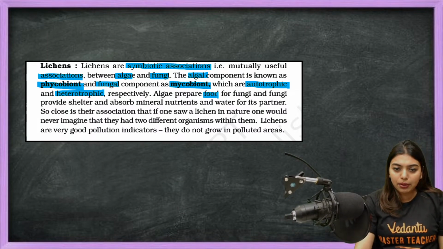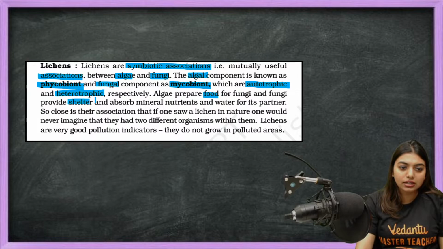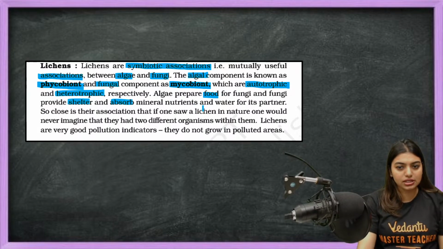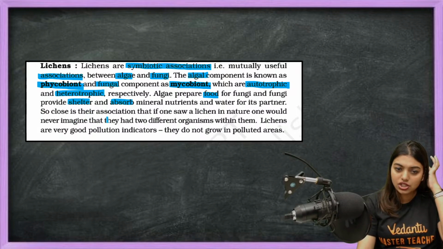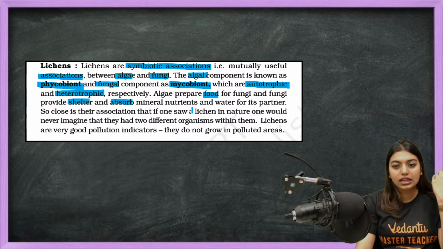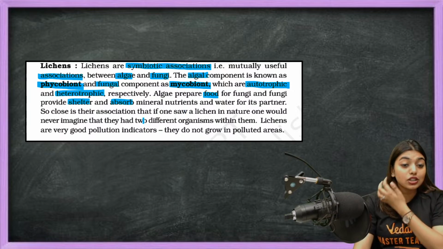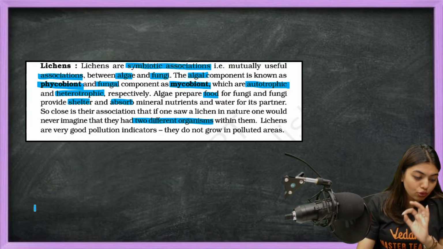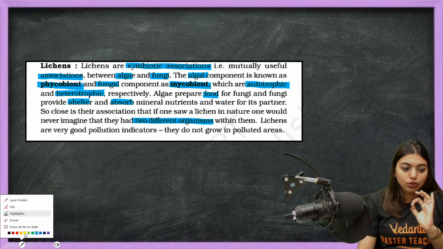Algae prepare food for fungi, and fungi provide shelter and absorb mineral nutrients and water for its partner. So close is the association that if one saw a lichen in nature, one would never imagine that it is two different organisms.